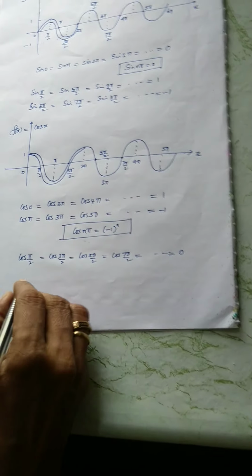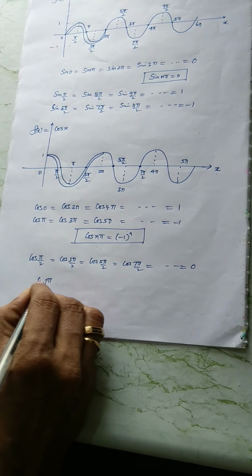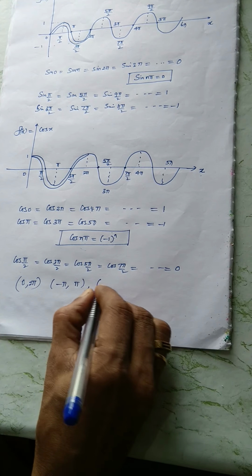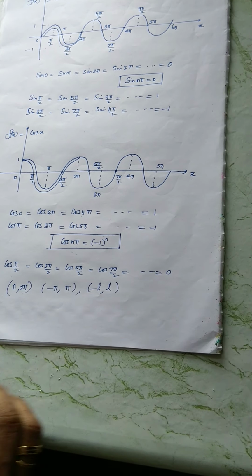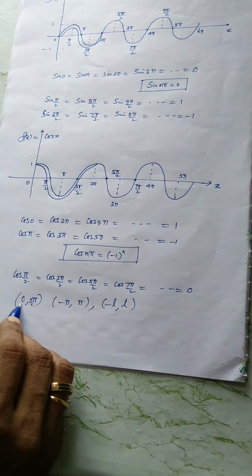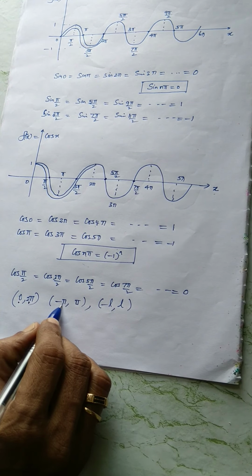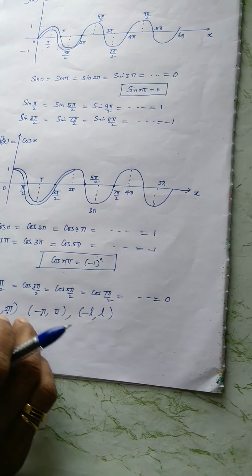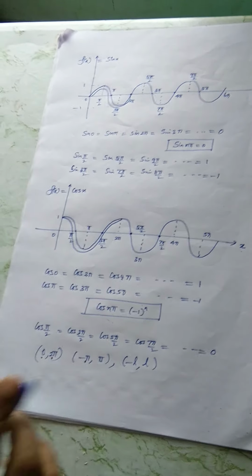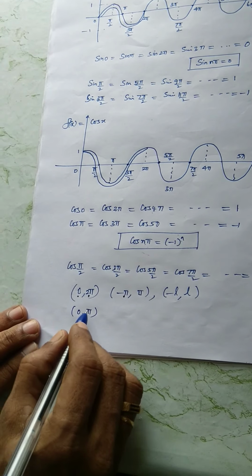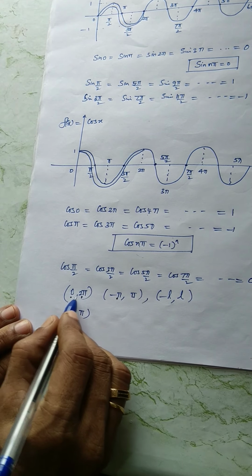You can take periodic length 0 to 2 pi or minus pi to pi or sometimes a constant also. See the difference, upper limit minus lower limit is 2 pi, upper minus lower 2 pi. So this is very important in Fourier series. In the majority of cases the periodic length is 2 pi. If suppose the periodic length is 0 to pi, I'll take that one as half range. This is full range. If you take 0 to 2 pi, it is full range.